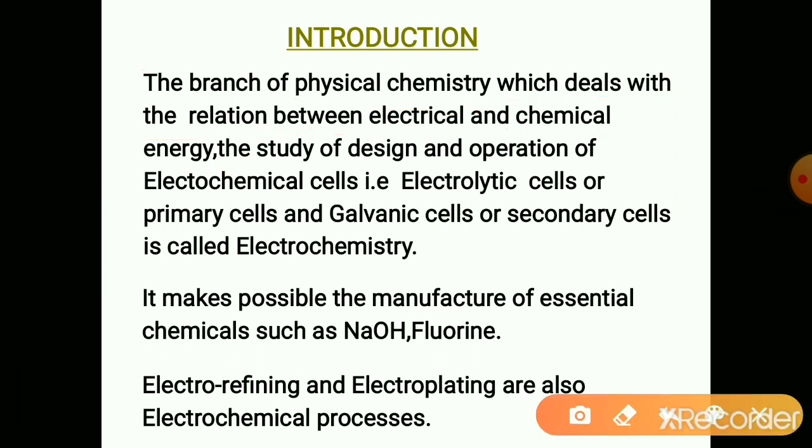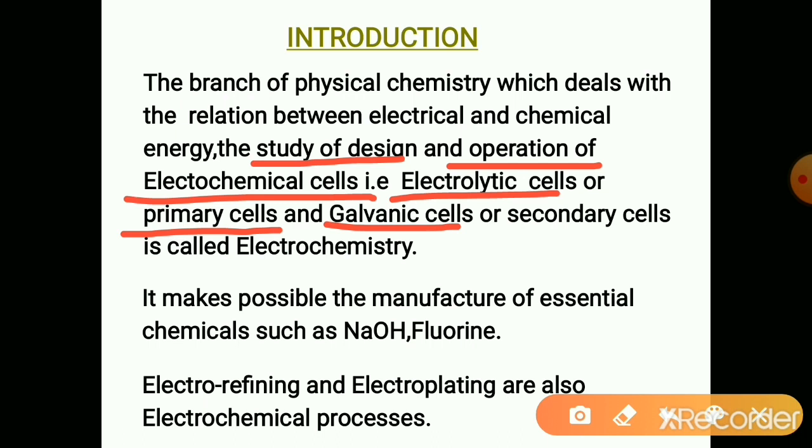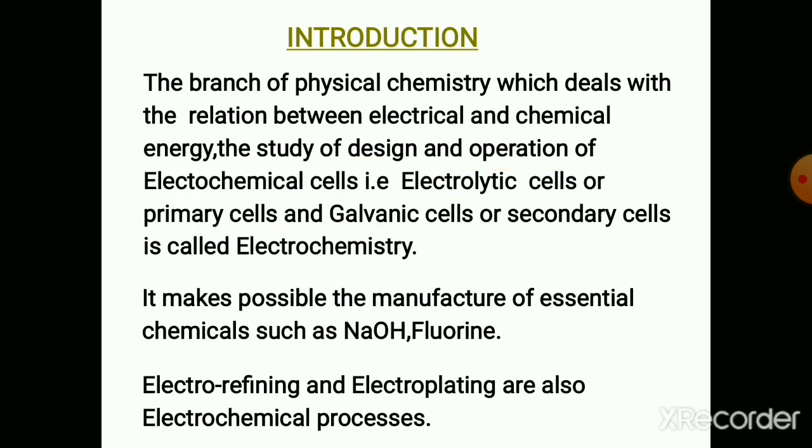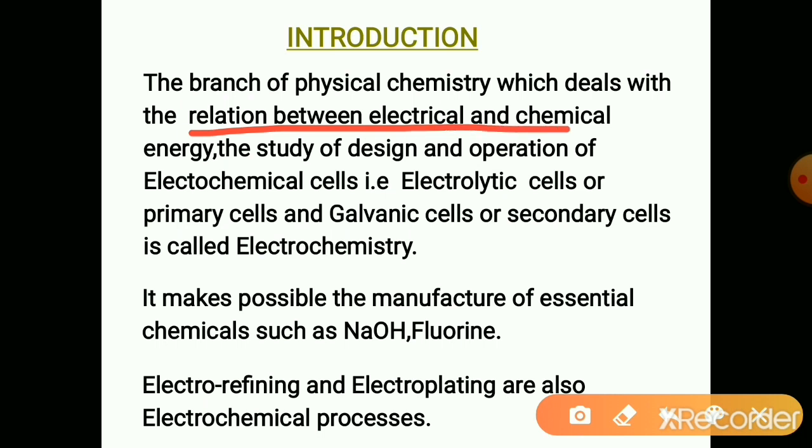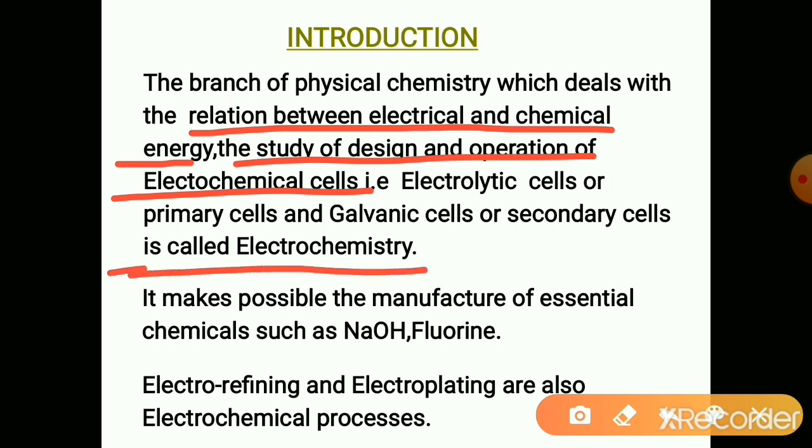It also deals with the study of design and operation of electrochemical cells. Designing, that is forming the electrochemical cells, and operation, that is the working of the electrochemical cells. The electrochemical cells are of two types: electrolytic cells, also called primary cells, and galvanic cells, also called secondary cells. The study of the relation between electrical and chemical energy, and of the design and operation of electrochemical cells, is called electrochemistry.